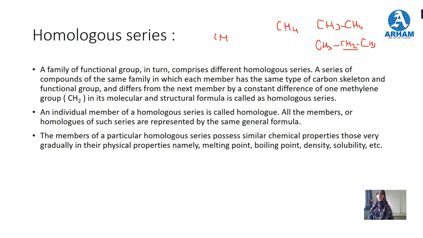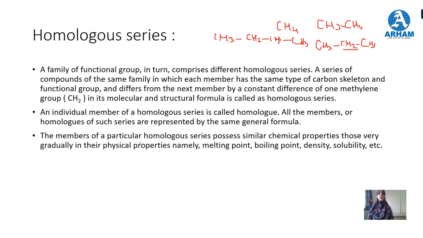This is methane, ethane, propane, then butane. One methylene group is increasing on increasing the number of carbon atoms. CH2 and CH3, this is butane. Next point: an individual member of a homologous series is called a homologue. All the members or homologues of such a series are represented by the same general formula. The general formula for alkane is CnH2n+2.